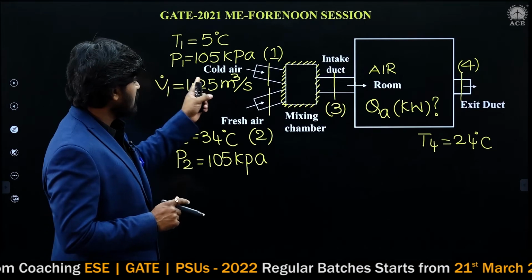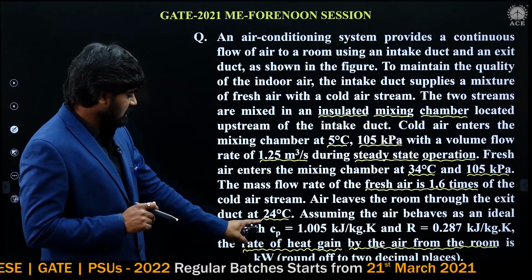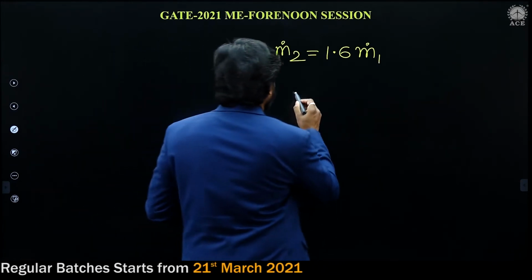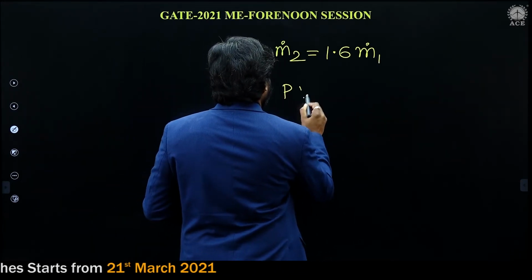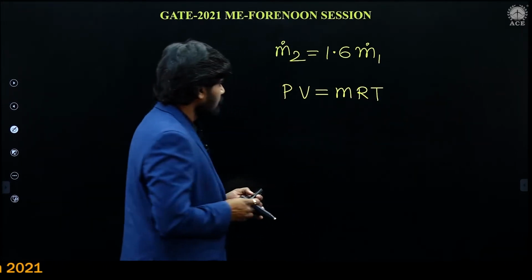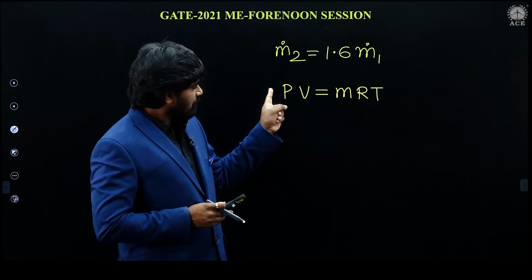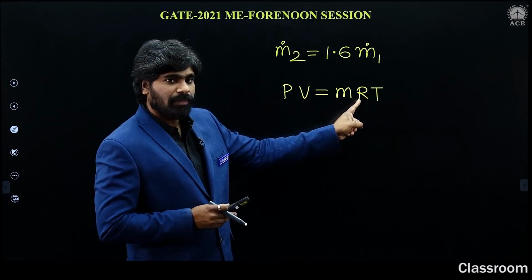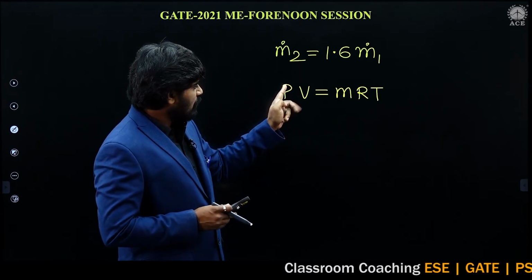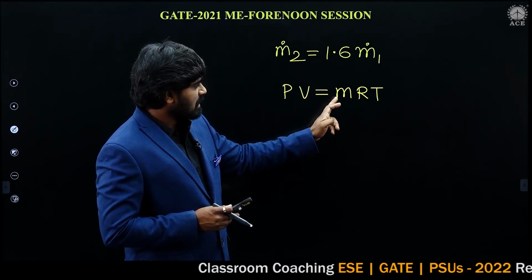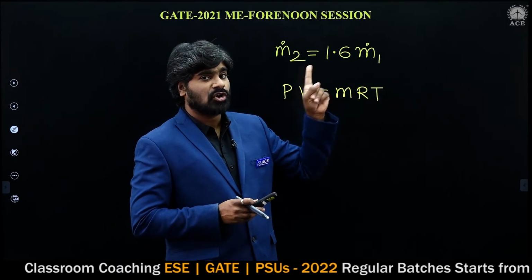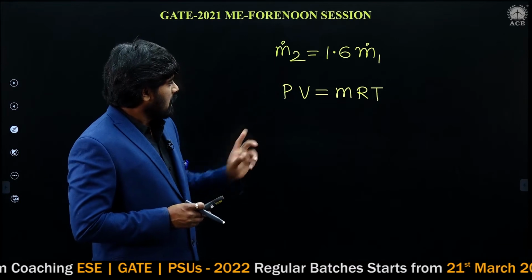It is ideal gas. Air is given. We know very well air is ideal gas. So for ideal gas, we can write PV is equal to mRT. Pressure in kilopascal, R should be in kilojoule per kg Kelvin. Volume is meter cube, mass is kg, R is the characteristic gas constant, and temperature must be in Kelvin. It is absolute temperature.